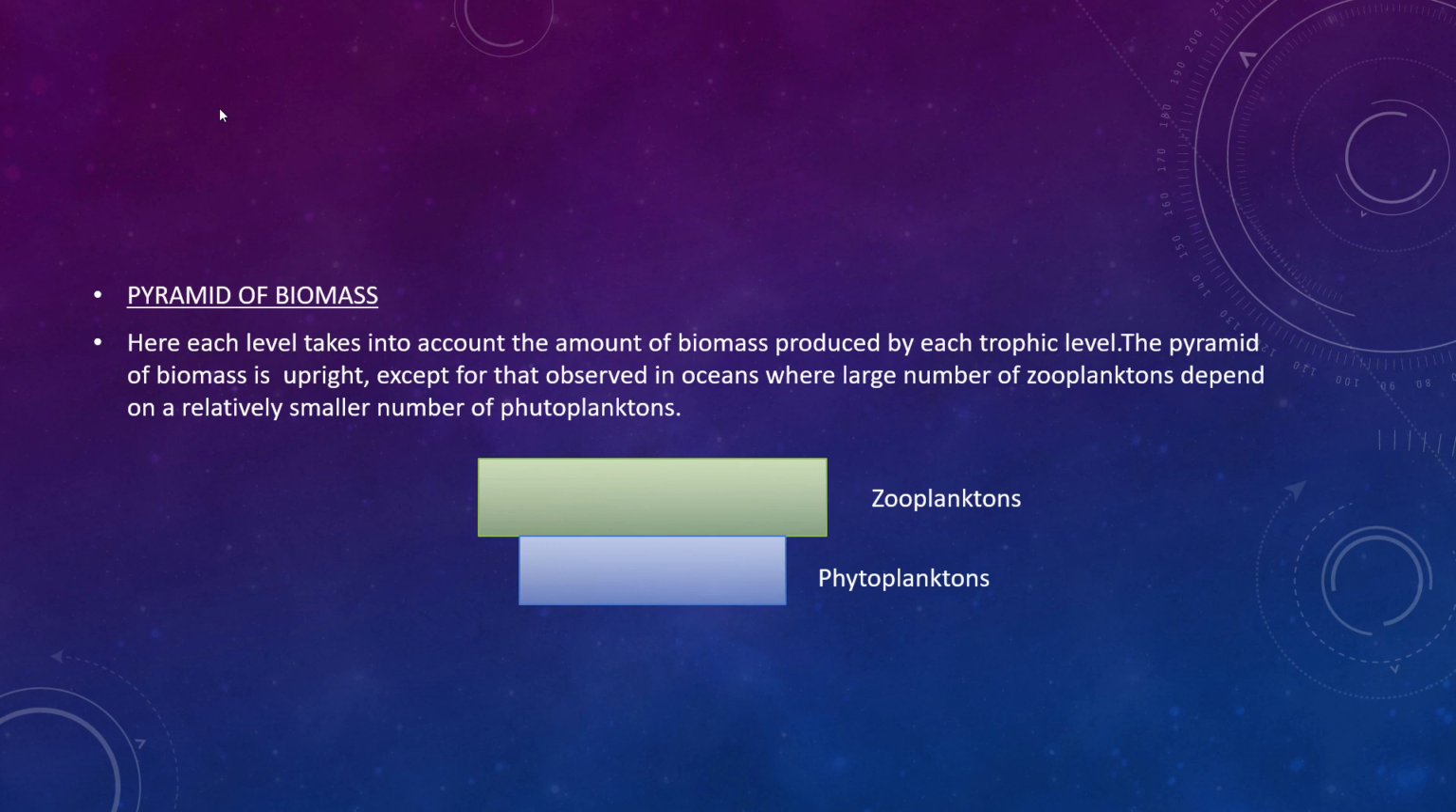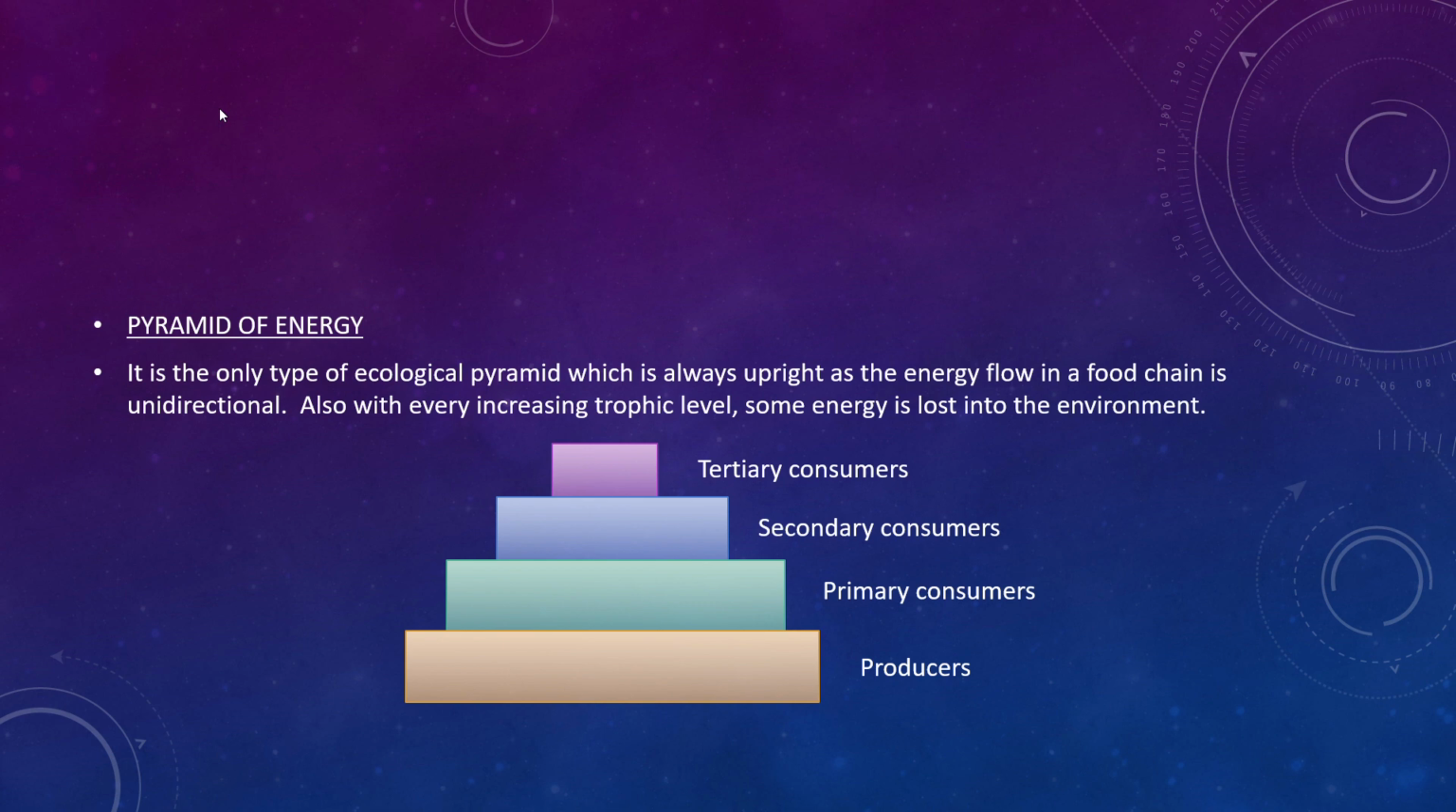Next we can study the pyramid of energy. It is the only type of ecological pyramid which is always upright, as the energy flow in a food chain is unidirectional. Also, with every increasing trophic level, some energy is lost into the environment. Once the producers are eaten by the primary consumers, the primary consumers are eaten by the secondary consumers, and then the secondary consumers are eaten by the tertiary consumers, and in this flow there will be a loss of energy in every level.